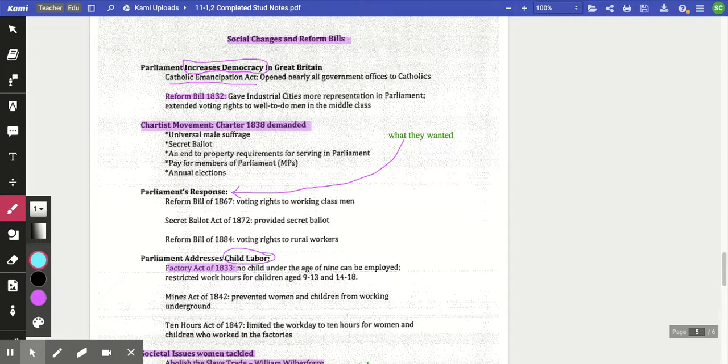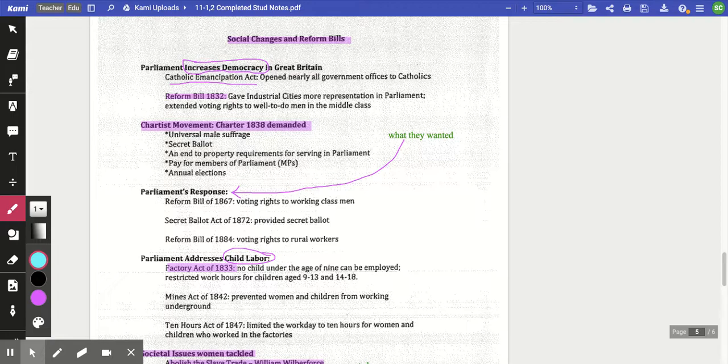Queen Victoria was not supportive of the Chartist movement, and she's also not going to be supportive of the push for women's suffrage. She definitely saw a lot of issues with some of the demands that the people were bringing to the forefront, because they weren't always necessarily quiet or peaceful when they were presenting their ideas publicly.